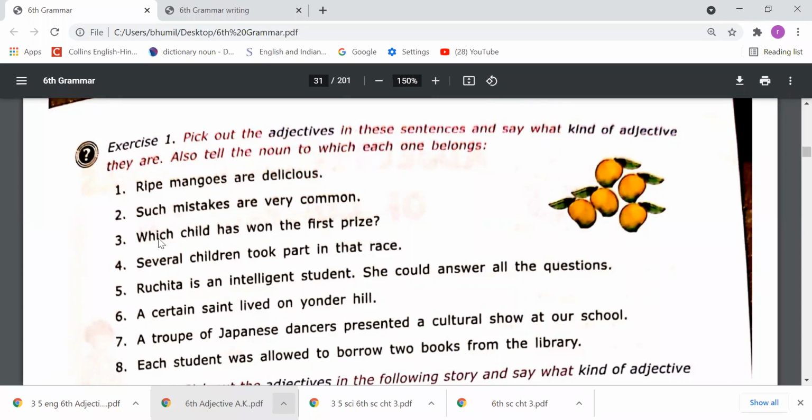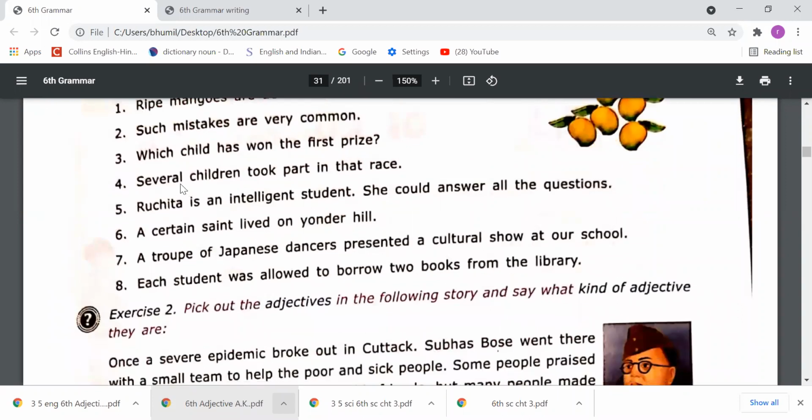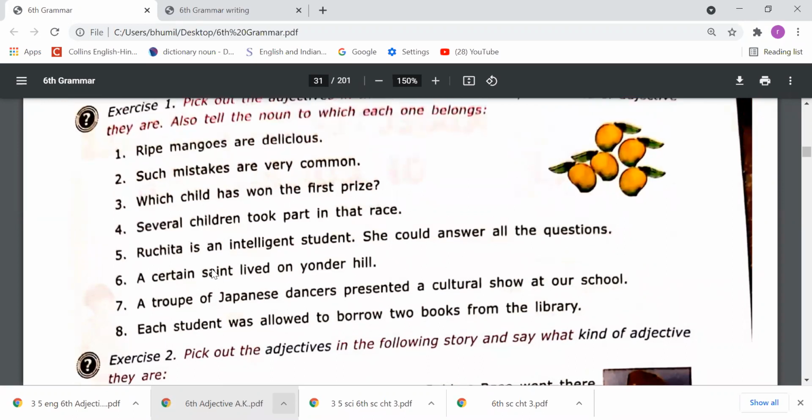That's why, which is an interrogative adjective, and this is an adjective of number, right? Next, several children took part in the race. Several children. This word is an adjective, and that's an adjective of number because we are getting the number of children, but that is indefinite. We haven't come to know how many children, but several children. So this is an adjective of number, and I have told you four sentences, and there are 8 sentences in this exercise. The rest 4 you should do by yourself.